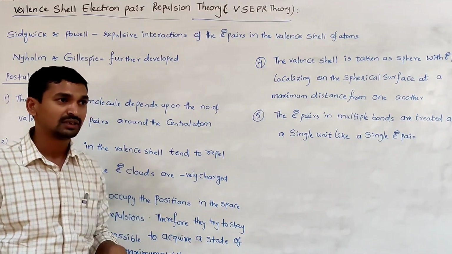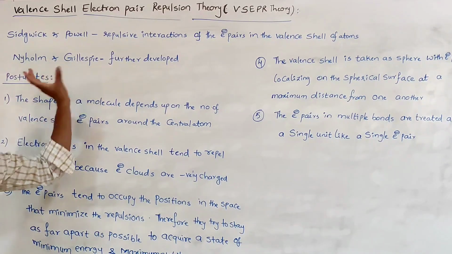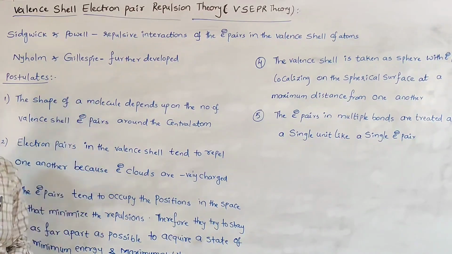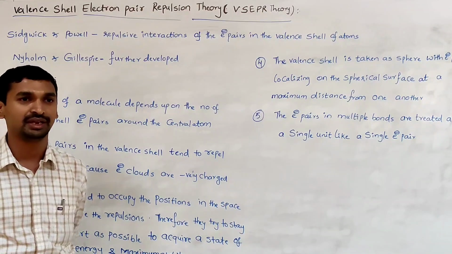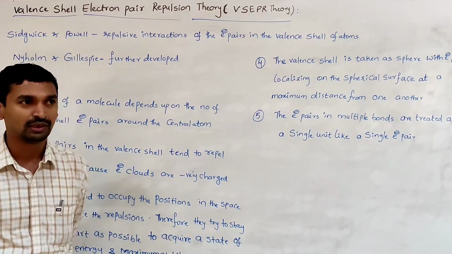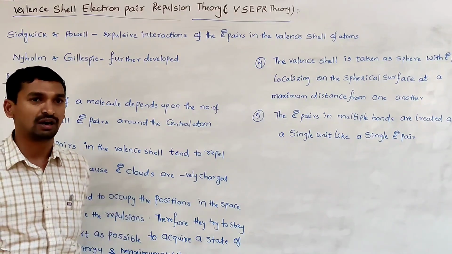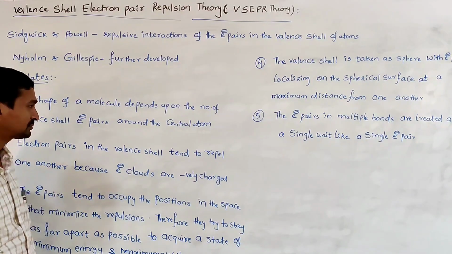After that, this theory was further developed by Nyholm and Gillespie. They determined the geometry or shape of the molecule based on the number of electron pairs around the central atom in a molecule. So what are the important postulates of this valence shell electron pair repulsion theory?